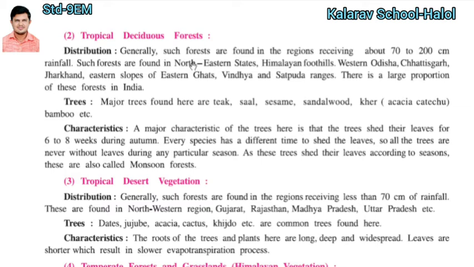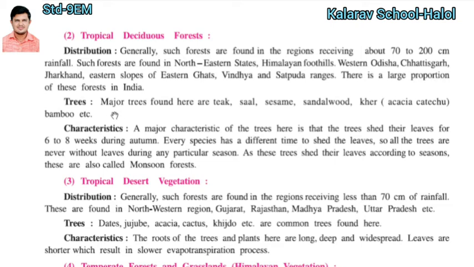In which areas can you find this kind of forest? In the northeast states, Himalayan foothills, western Odisha, Chhattisgarh, Jharkhand, eastern slope of the Eastern Ghats, Vindhya and Satpura range. In all these regions you can find the tropical deciduous forest.